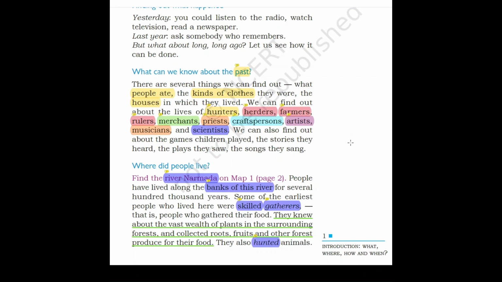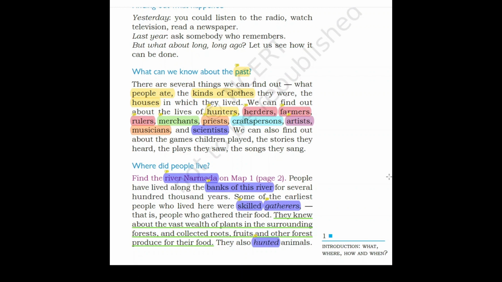Some of the earliest people who lived here were skilled gatherers. Now, what do you understand by skilled? Skilled means people who had or showed the knowledge or ability, or were trained to perform a certain activity or task well. Skilled gatherers means a person who gathers or collects things from numerous places. That is, people who gathered food. They needed food to survive, so they had to be skilled gatherers.